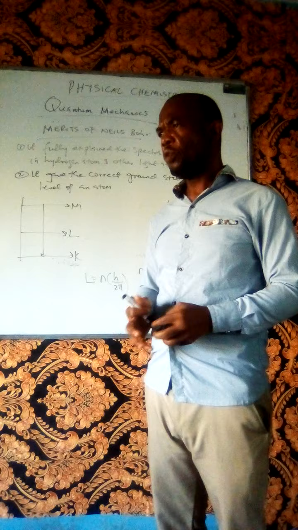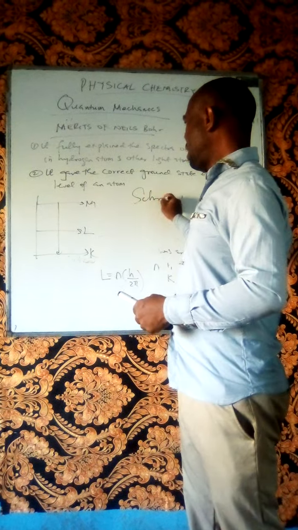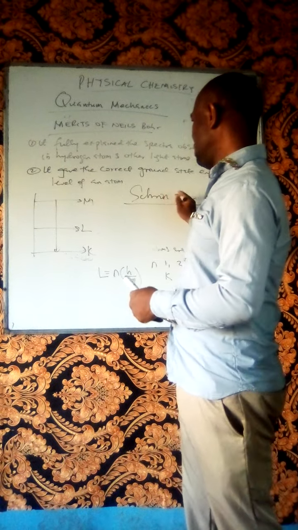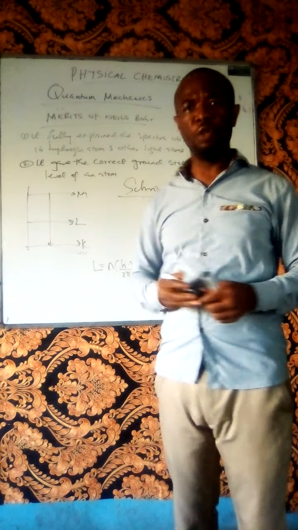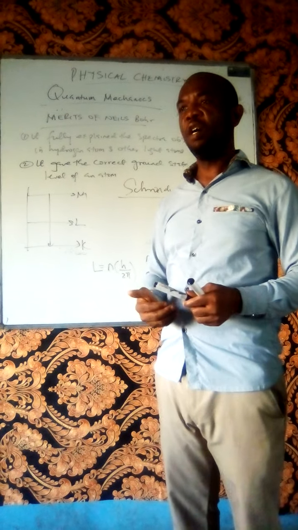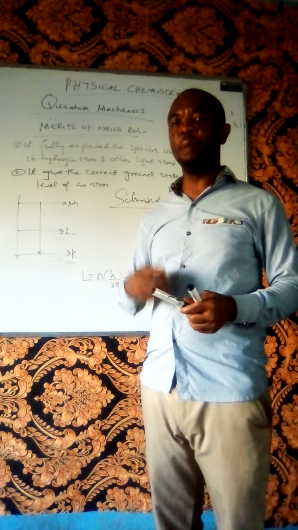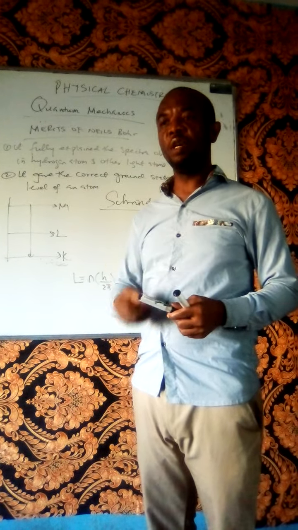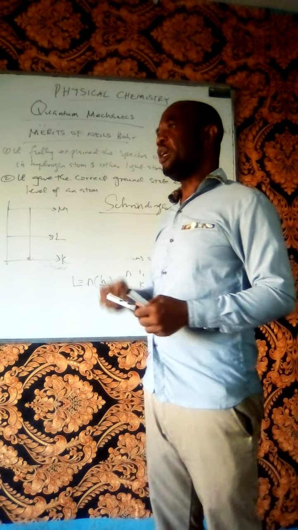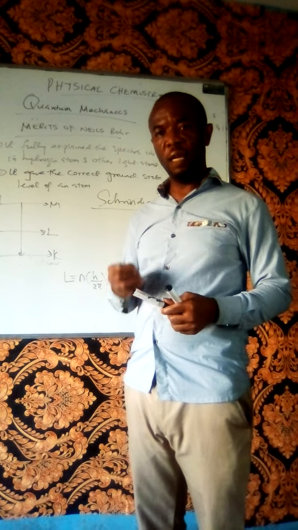Okay. Then we'll have to talk about another man, Schrödinger. Schrödinger was a man that gave us the major breakthrough in atomic quantum theory. This man developed a mathematical model with which he was able to determine what is meant by the atomic orbital. He normalized the wave function to obtain the atomic orbital of an electron. An atomic orbital is nothing but a region around the nucleus with the maximum probability of finding an electron.